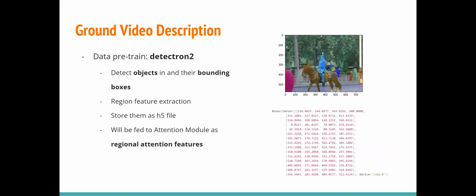After we obtain a set of video clips that are highly likely to contain entity interactions, we send those clips to 2 different feature extraction functions, Detectron2 and ANET 2016. Detectron is used to detect objects in each frame of each clip. It returns predicted objects and their corresponding bounding boxes in the frame. All this information is packed up and stored as H5 files, then fed to the attention model as regional attention features later.